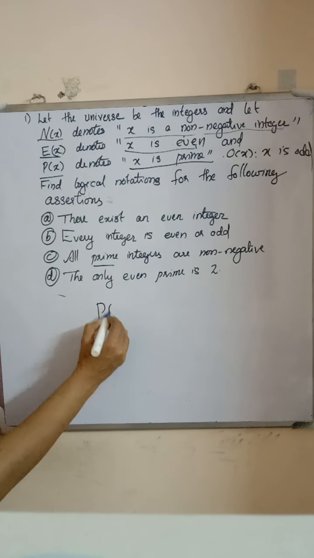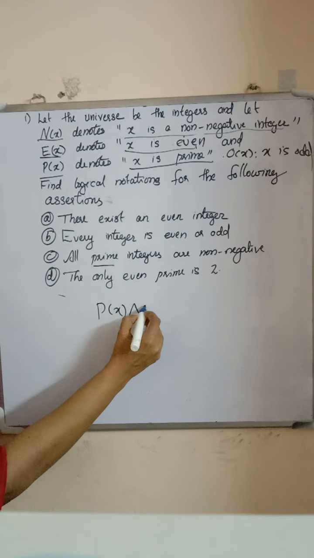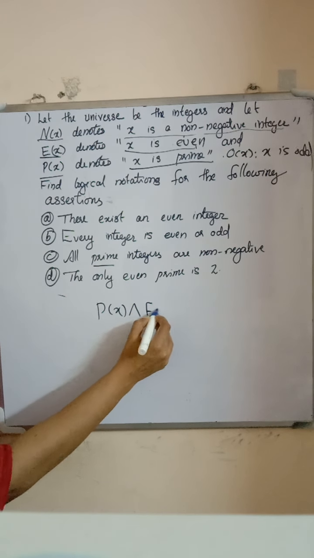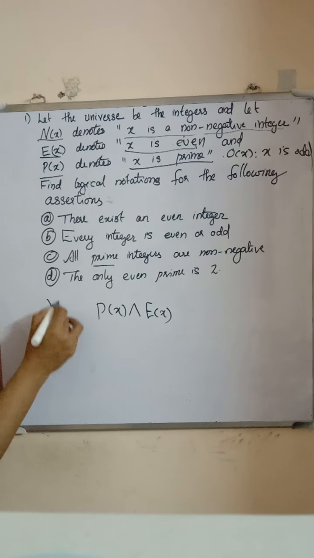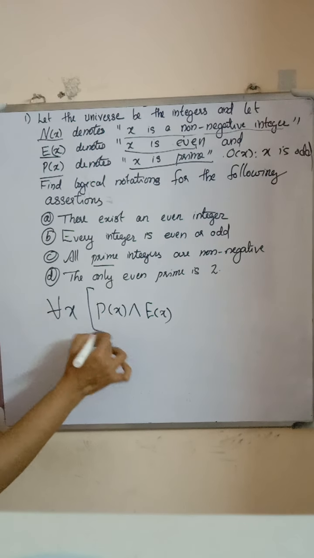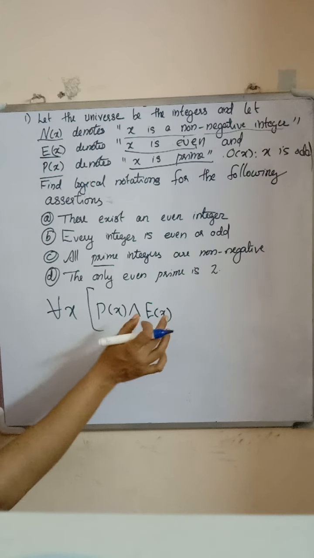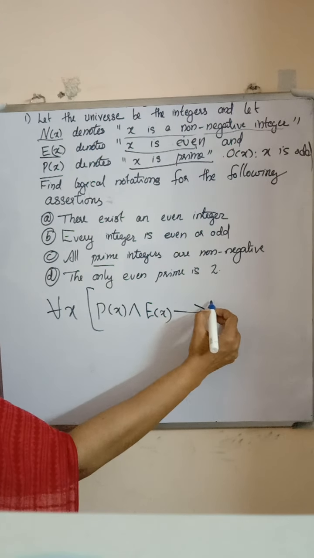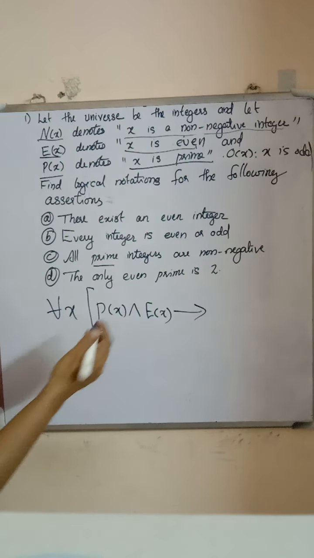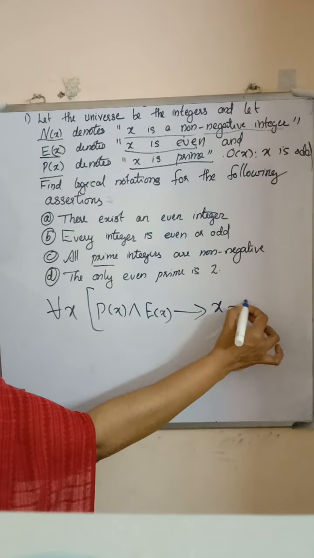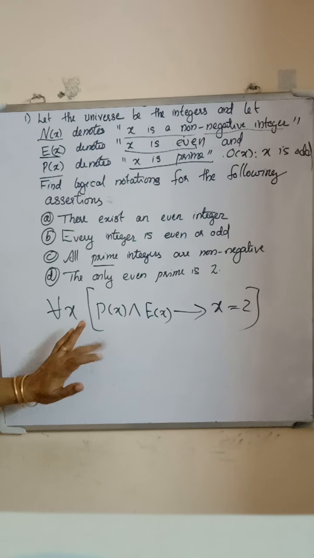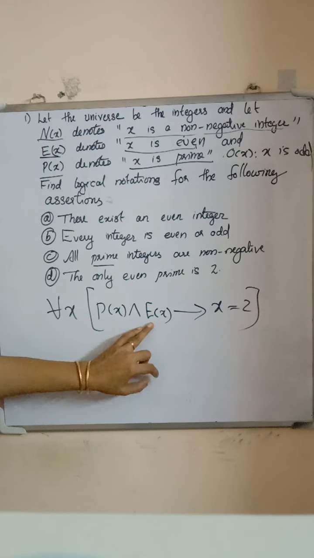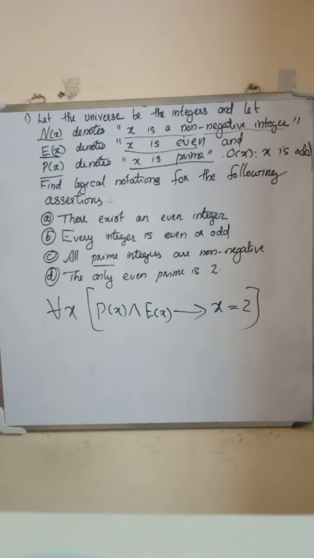For all integers, if that integer is prime and even, that implies that the integer is 2.